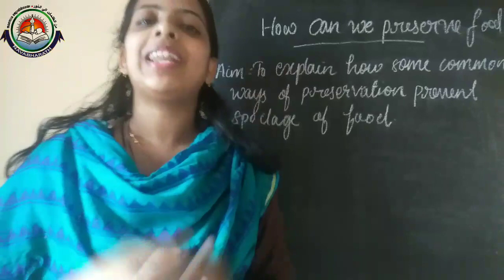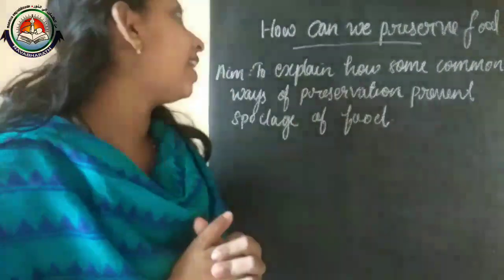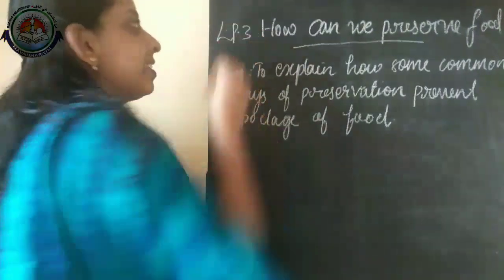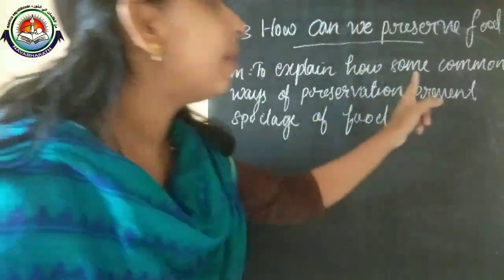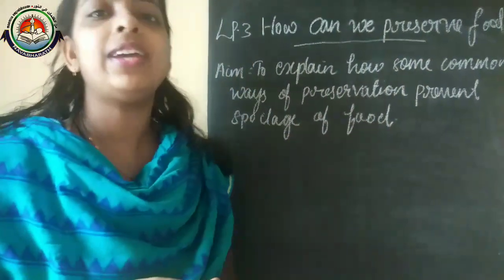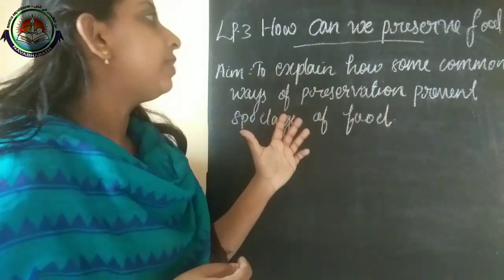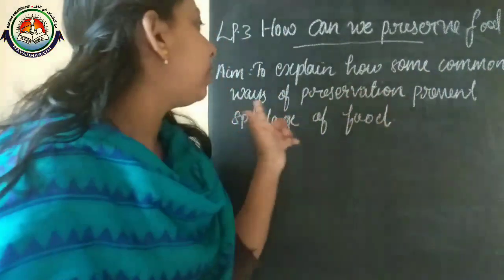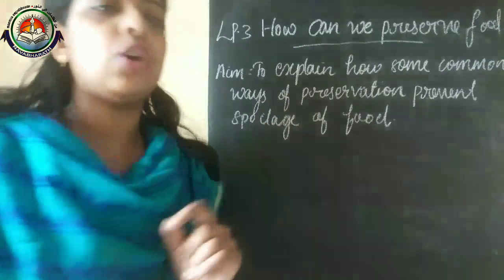Good morning to all. Welcome back to today's science class. Today we are going to start our third lesson in this 11th block, and its name is: How can we preserve food? The aim of this lesson is to explain how some common ways of preservation prevent spoilage of food.